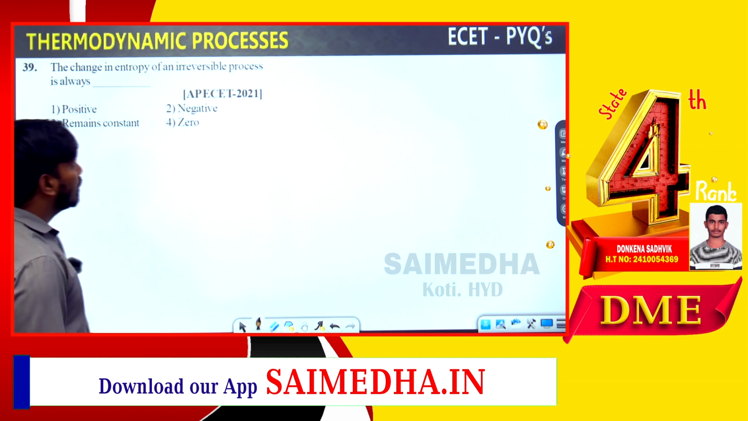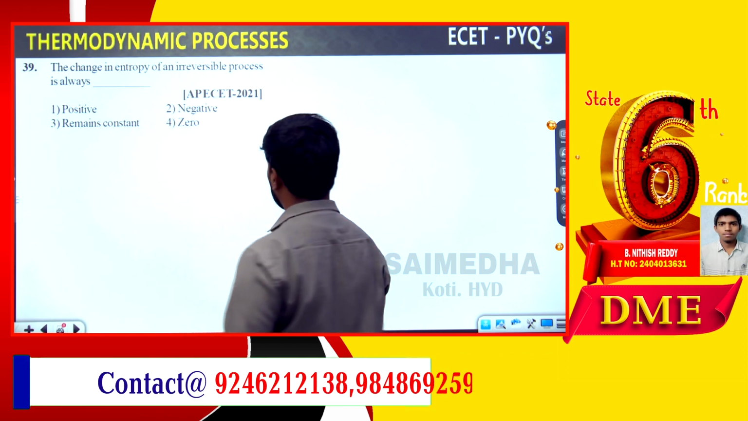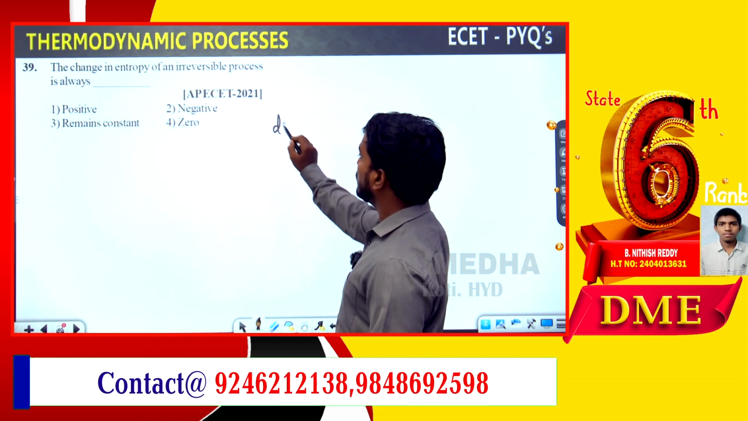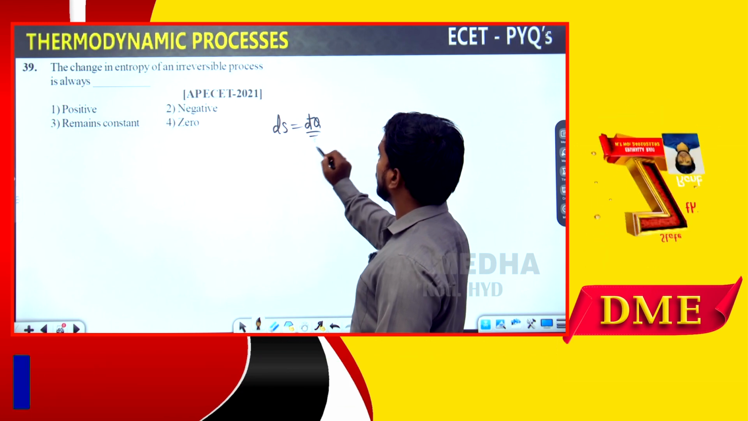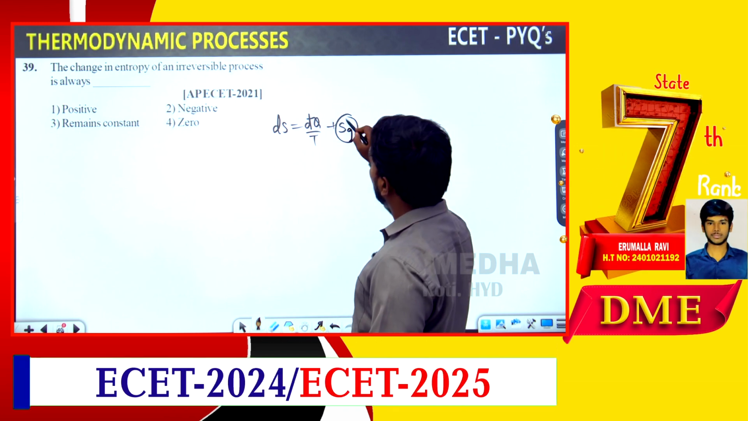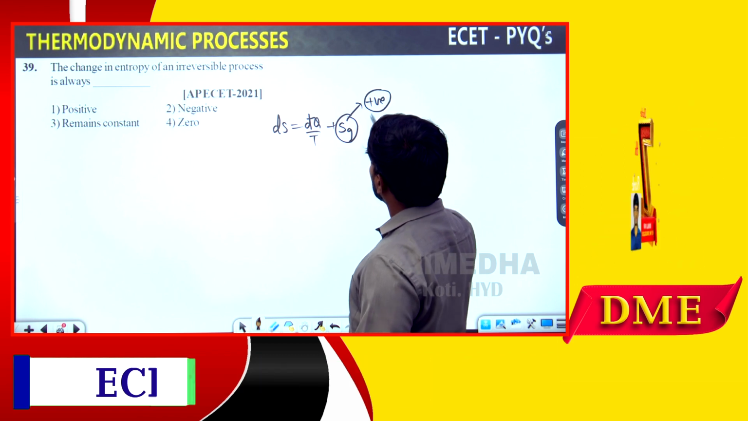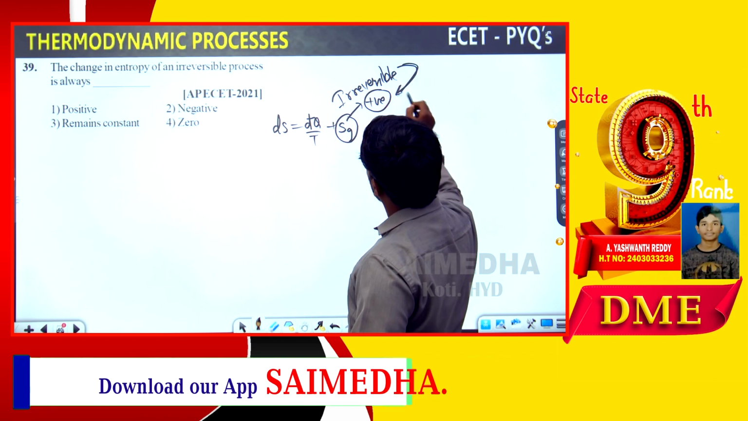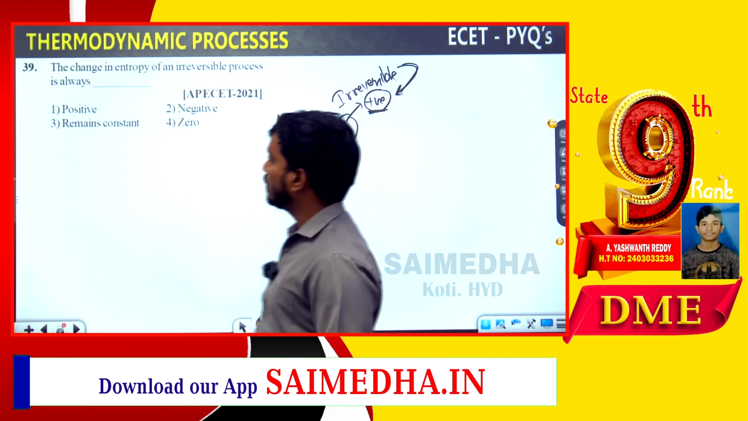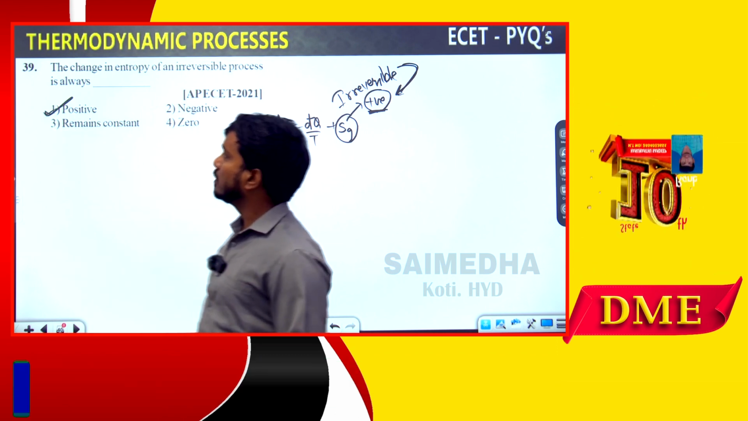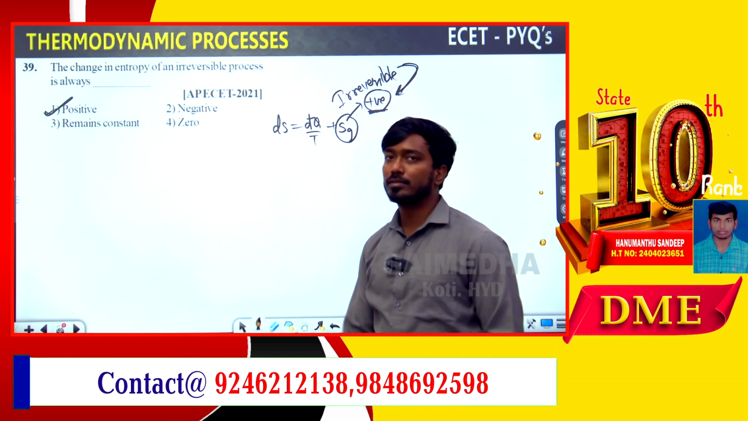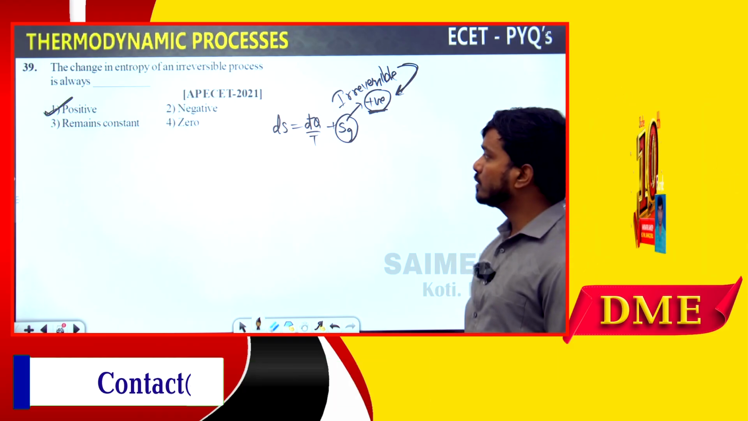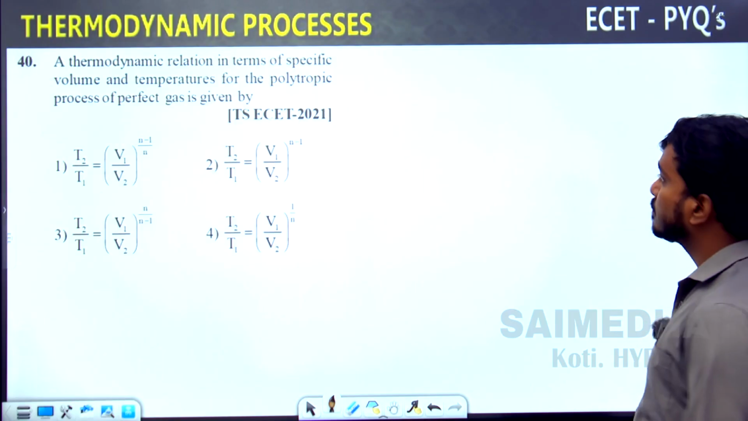Change in entropy for an irreversible process is: ds is equal to d'q divided by T plus entropy generation. This entropy generation is always a positive value for an irreversible process. So for an irreversible process, the entropy change will always be positive. This is the answer. Change in entropy for an irreversible process is always positive. Next question.